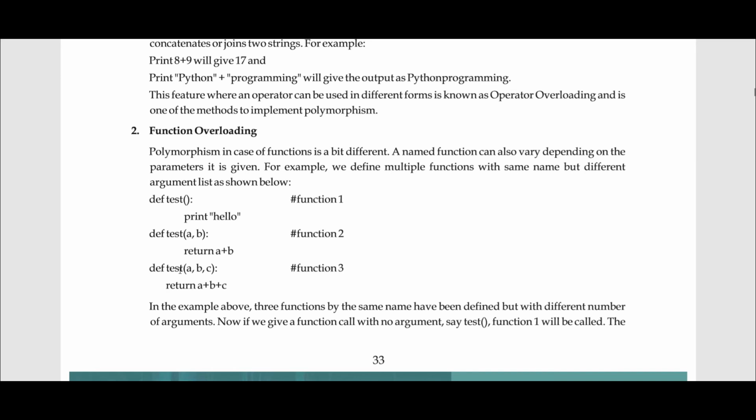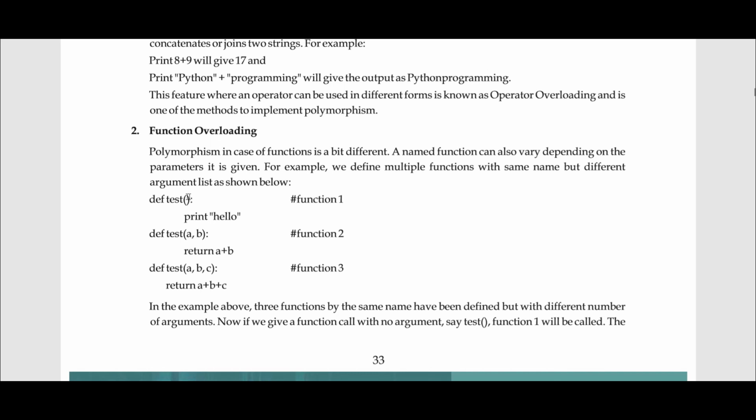But just keep in mind, function overloading is not supported by Python. In Python you can't do function overloading. Basically in Python, if you write all of these, Python will take the last definition as the only definition. It overwrites each successive definition with the same name.